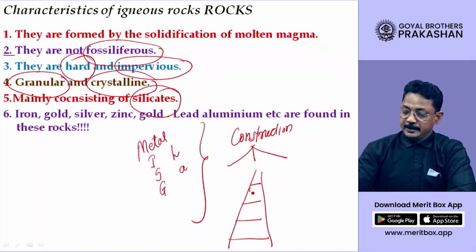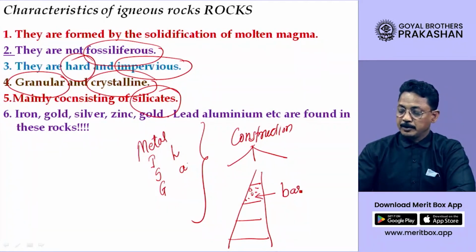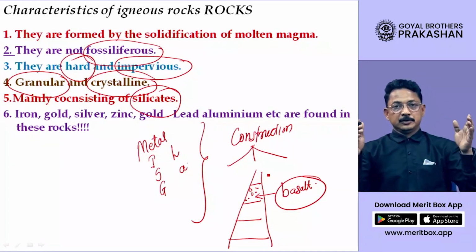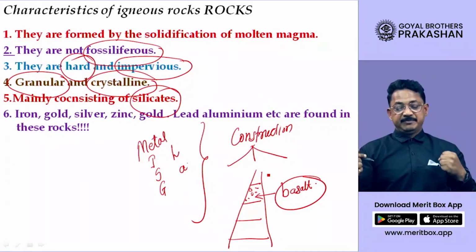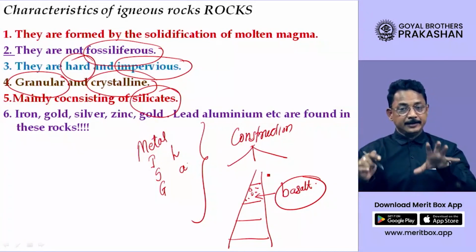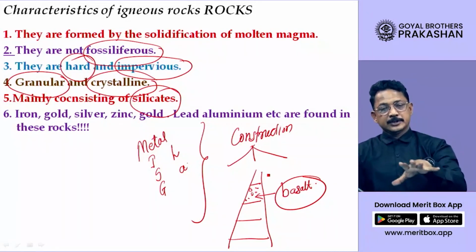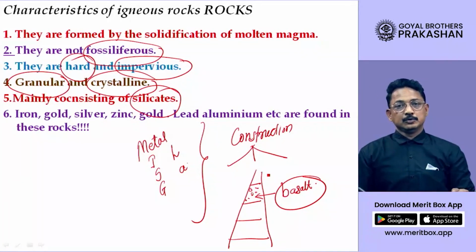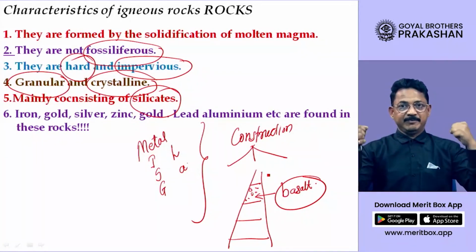Okay, and in this railway track they put a lot of stones. Most of them are basalt type of rocks. In order to make the railway track very firm, these rocks are put on the surface of the earth.